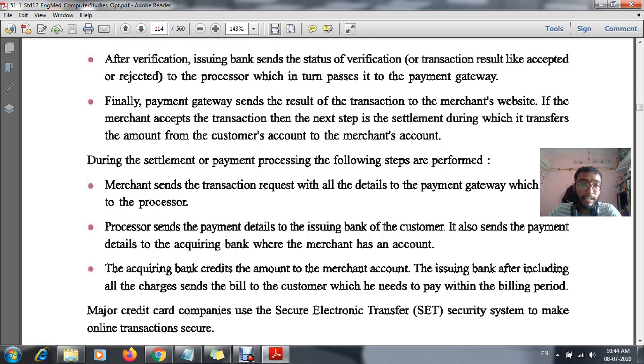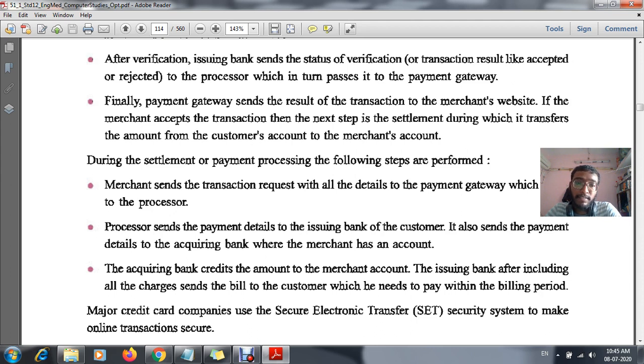In settlement, the first thing is that the merchant sends the transaction request with all the payment details. That means as a merchant, he will give the whole transaction details: the date of purchase, the card, what kind of purchase I have made, and how much quantity of the commodity I purchased. Such things will be given to the processor.